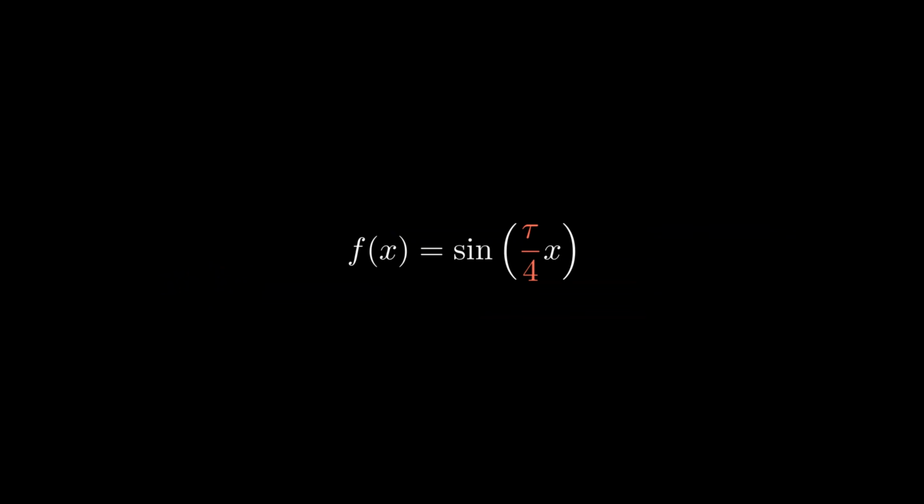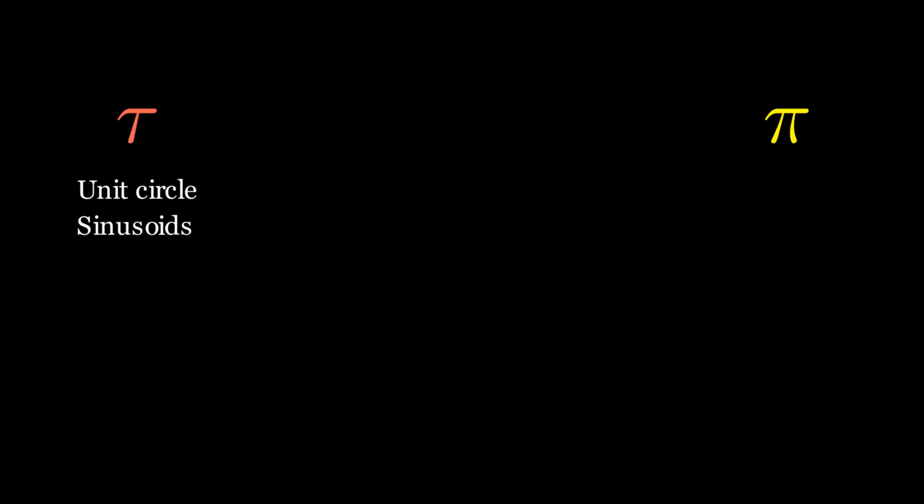Take this one for example. Sine of tau over 4x. We know that it goes 1 full cycle every 4 units of x, making its period 4. Whereas if I were to try to get the period of sine of pi over 2x, an equivalent function, it's slightly harder.